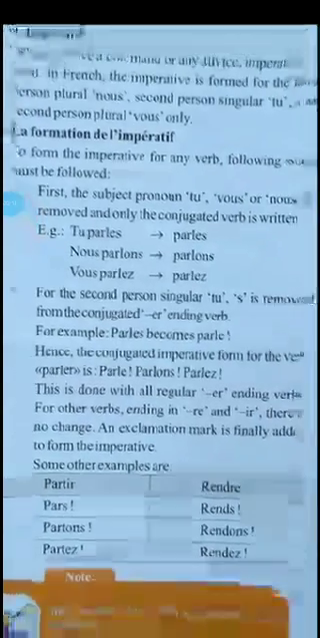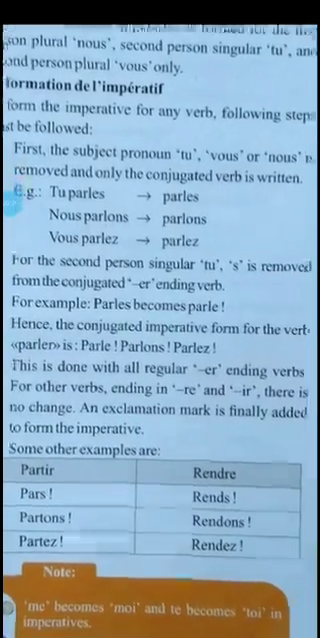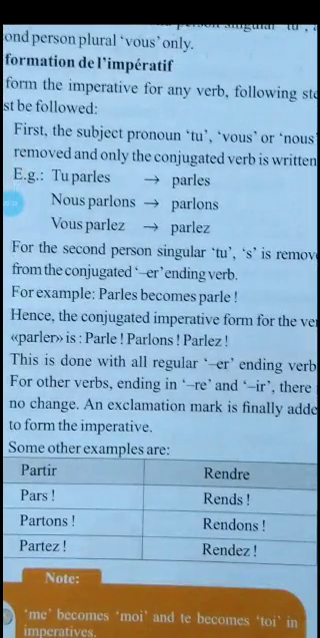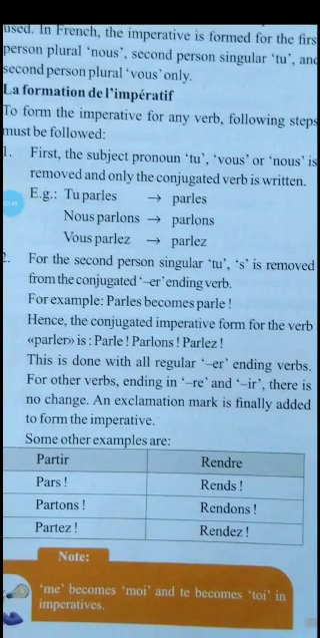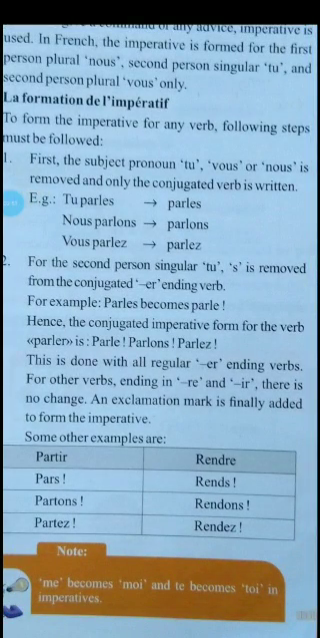Now the third rule is for the second person singular tu: the s is removed from the conjugated er ending verbs. For example, see parler, an er verb. When you conjugate for the tu form, it is parles, but for the imperative you are not going to take the s form, you are just writing parle. So this is the third rule you have to apply. Got it? For example, parles becomes parle. Hence the conjugated imperative form for the verb parler is parle, parlons, parlez.